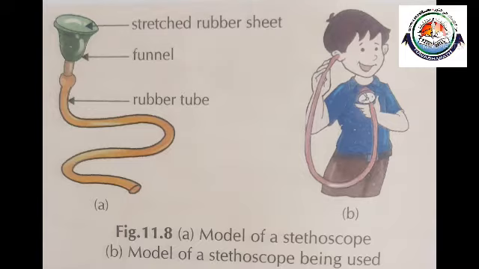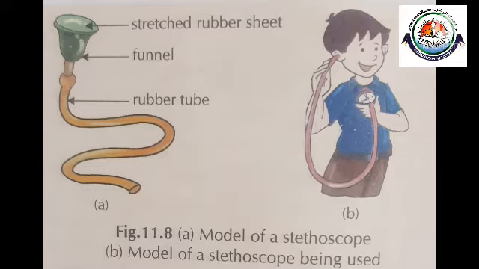Take a small funnel of 6 to 7 cm in diameter. Fix a 50 cm long rubber tube tightly on the stem of the funnel. Then stretch a rubber sheet on the mouth of the funnel and fix it tightly with a rubber band and an adhesive tape. The stethoscope is now ready to use.